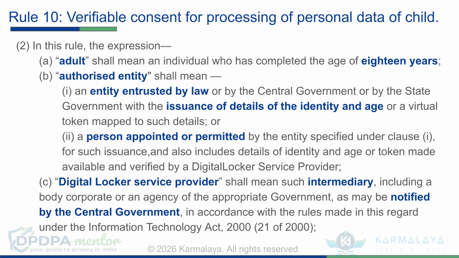An adult is an individual who is 18 years or older. An authorized entity is entrusted by law to issue identity and age details or tokens, including persons permitted by that entity or a digital locker service provider.